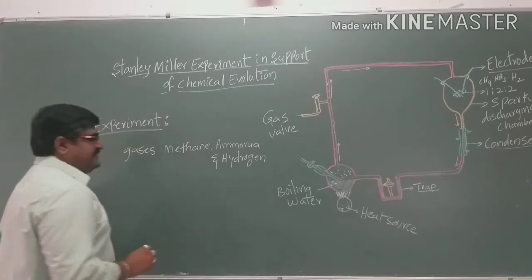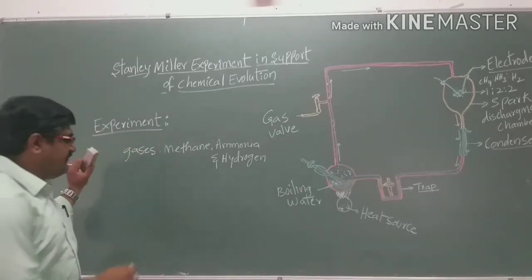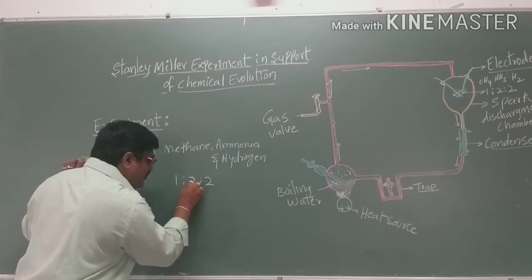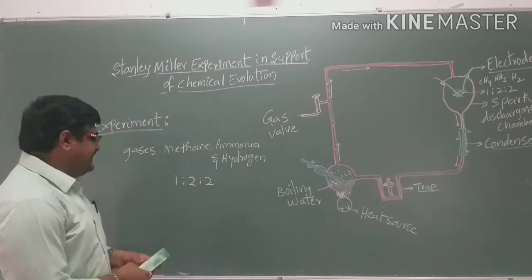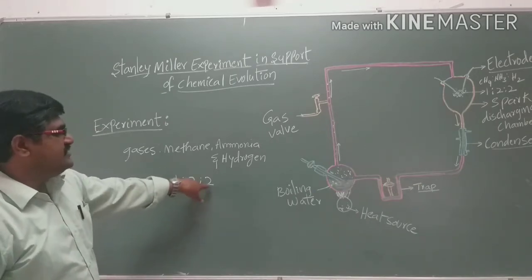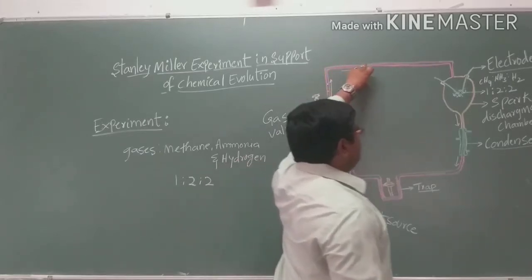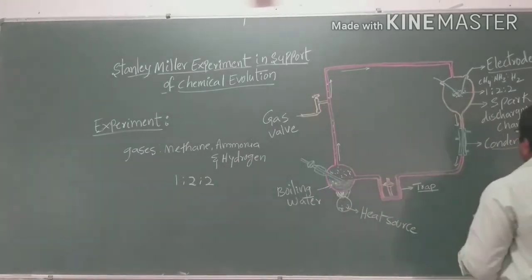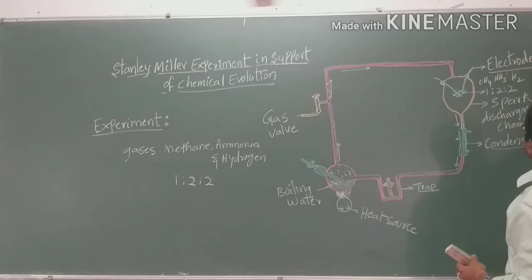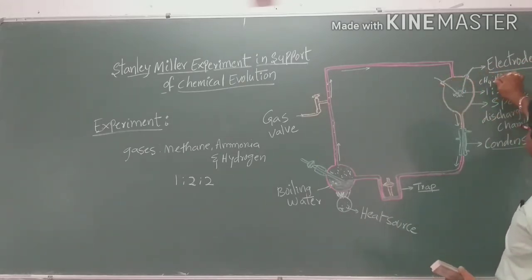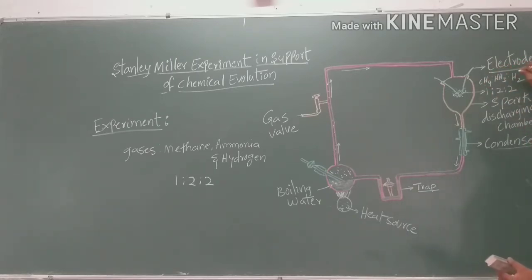So here the gases are taken in a 1:2 ratio, flowing through the gas valve. When these gases are introduced into an electrode, the electrode consists of an anode and a cathode, where these gases, that is methane, ammonia and hydrogen, are present in the form of a 1:2 ratio.